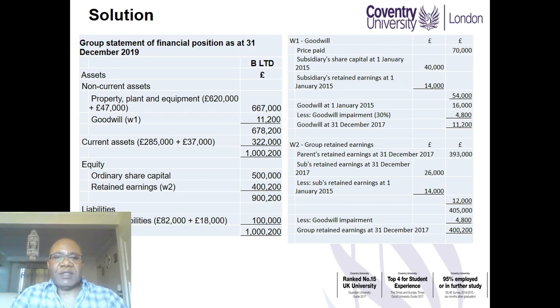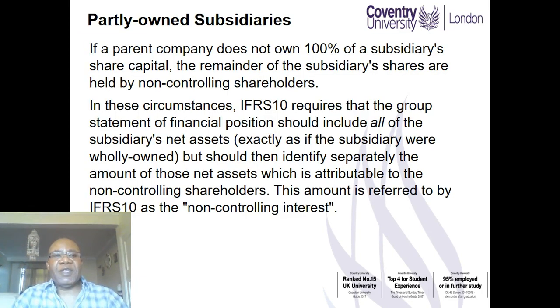Thereafter, all others are simply added together as we've done before. So the property, plant, and equipment is 667, the goodwill as per working 1 is 11,200, and the current assets 332. Remember, ordinary share capital will be the parent's only, of 500,000. The retained earnings as per working 2 is 402, and the liabilities, the statement of financial position, therefore balances. Now you have tasted group accounts from a very realistic or basic perspective.